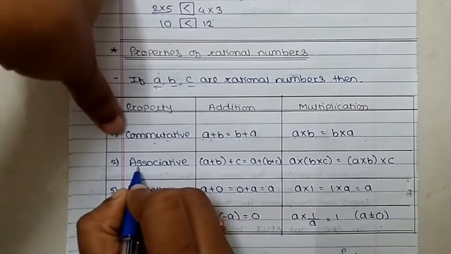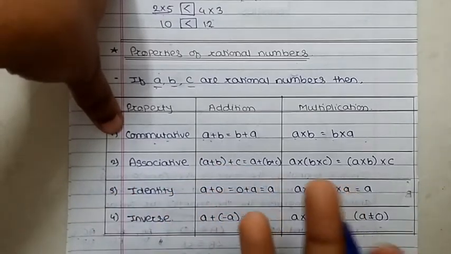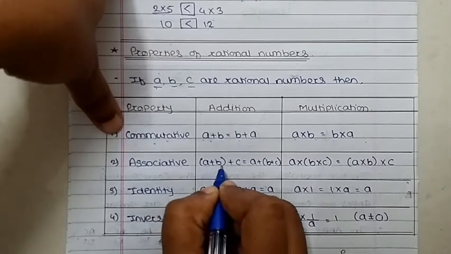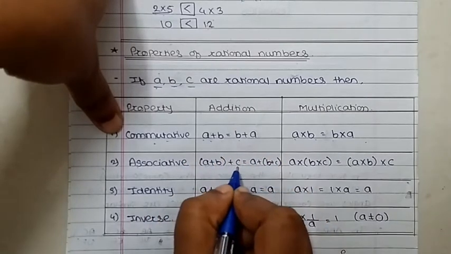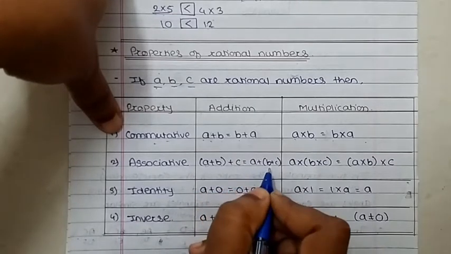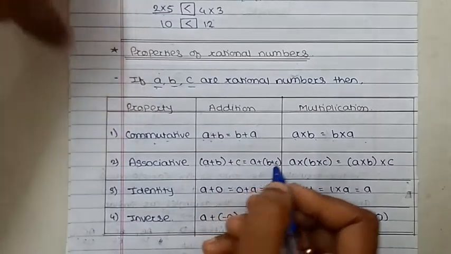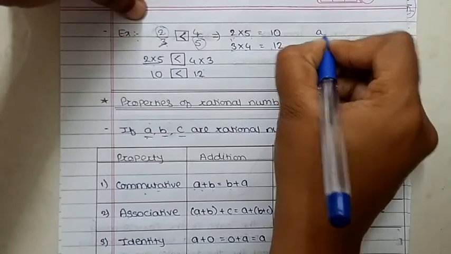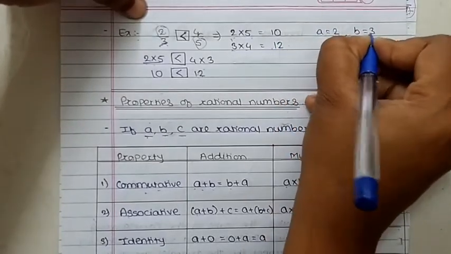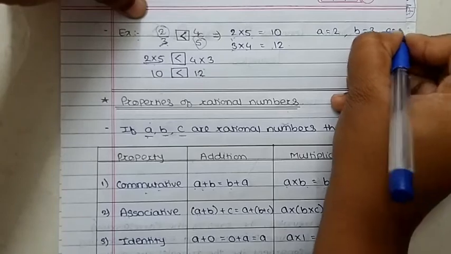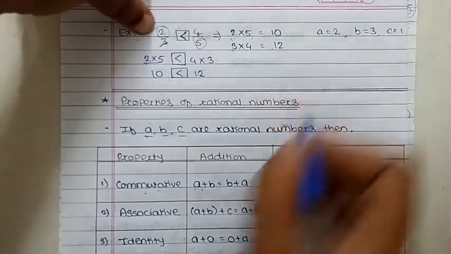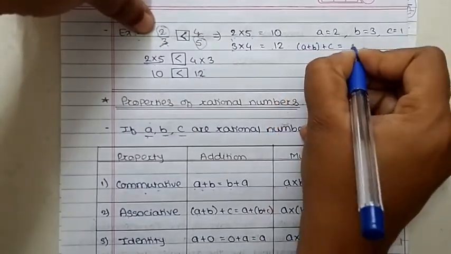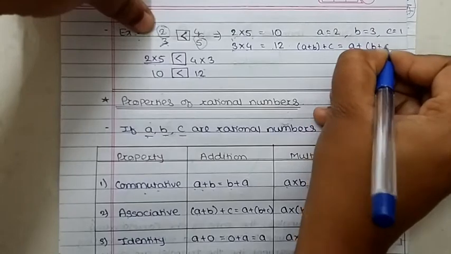Similarly, the associative property. In the associative property, we consider three rational numbers a, b and c. When we add a plus b in one bracket, then plus c, it is equal to a plus, in bracket, b plus c. Suppose a is equal to 2, b is equal to 3 and c is equal to 1.